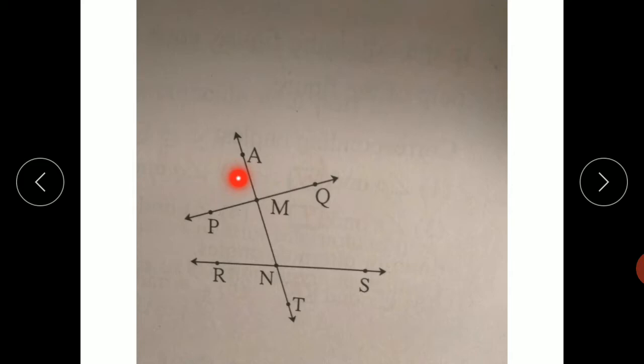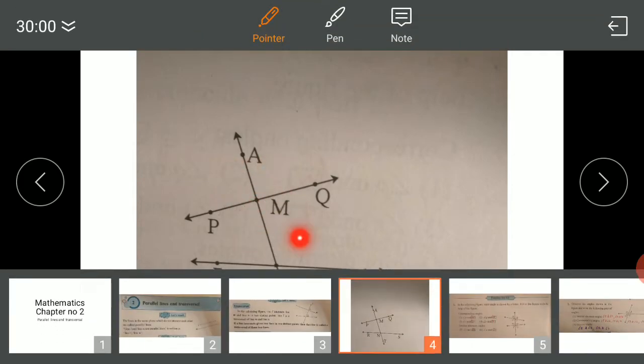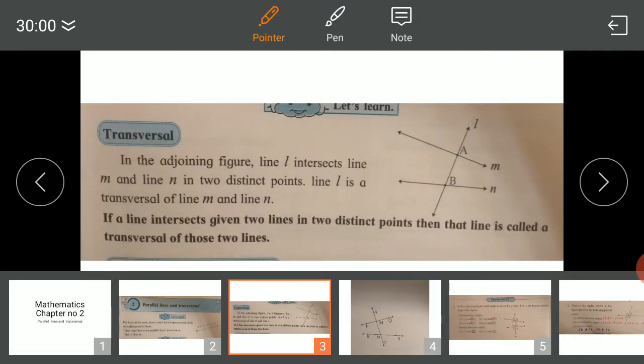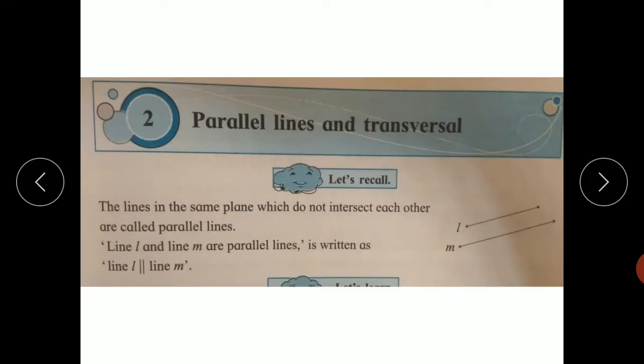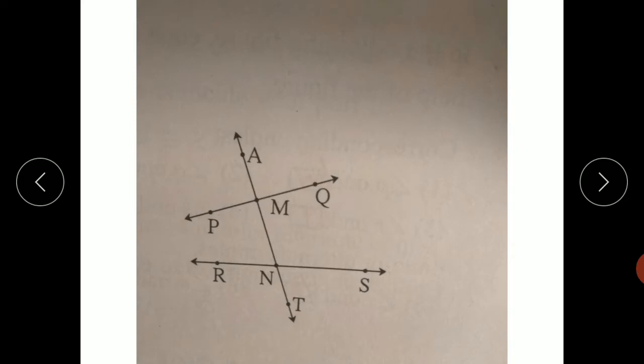These are angles 1, 2, 3, 4, 5, 6, 7, 8. There are three pairs of angles made by a transversal.